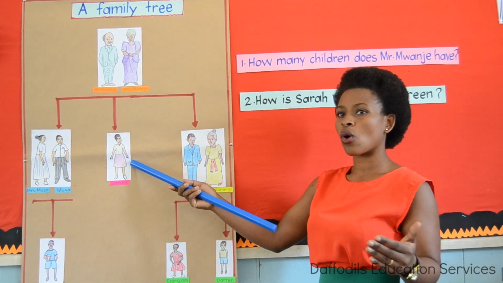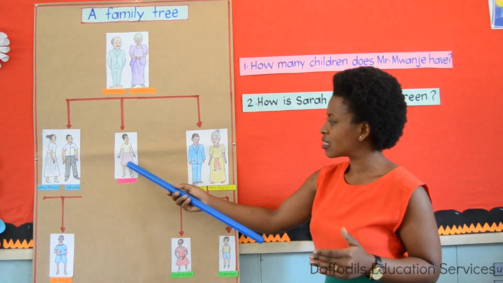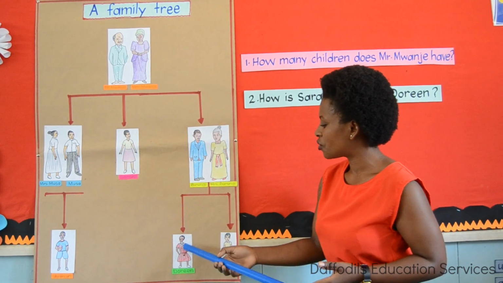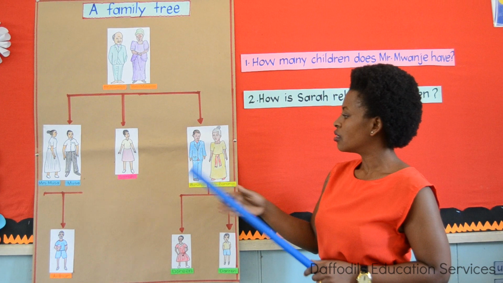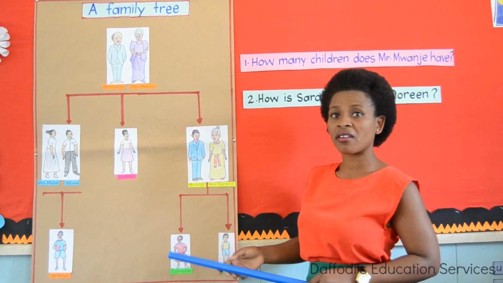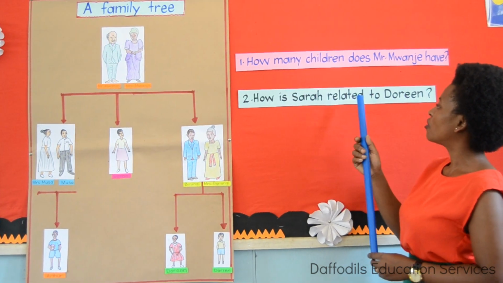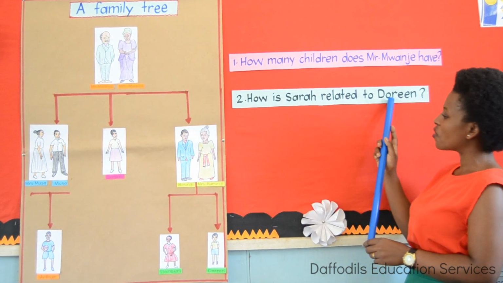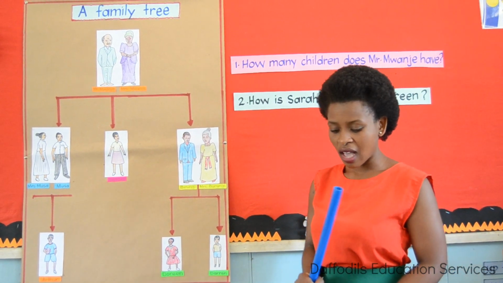So what do we call a sister to my father? So how can we call a sister to Doreen's father? So how does Doreen call Sarah? Yes, Doreen calls Sarah auntie. So when we come back to our question, how is Sarah related to Doreen? We can say Sarah is Doreen's aunt. As simple as that.